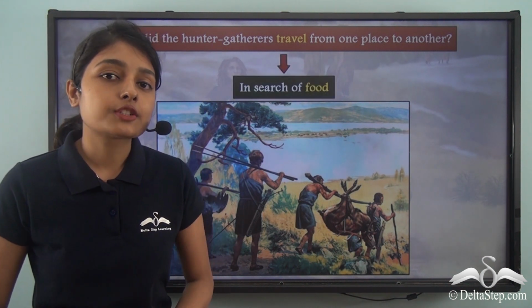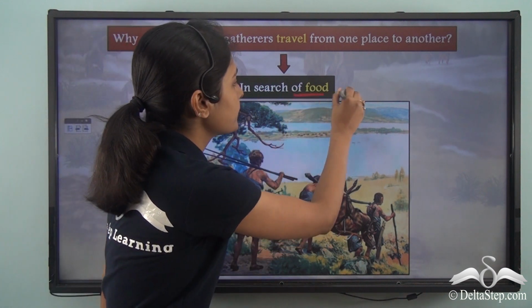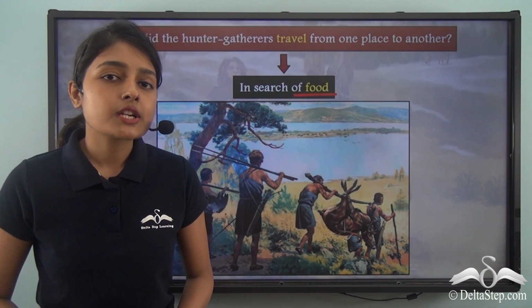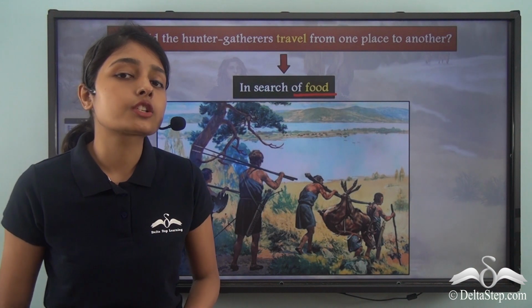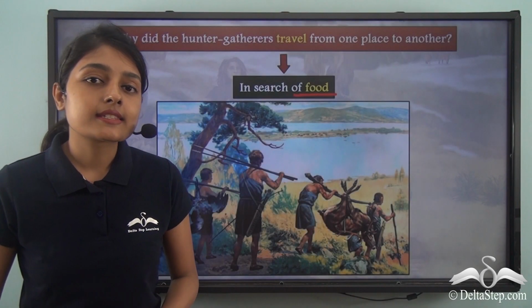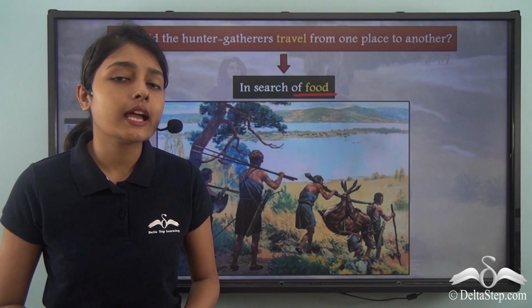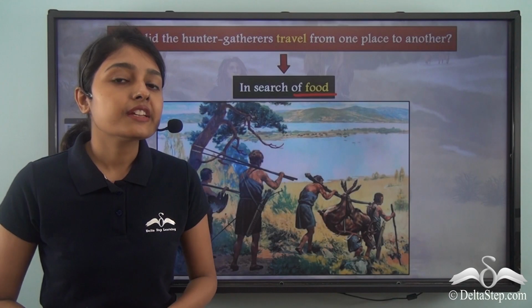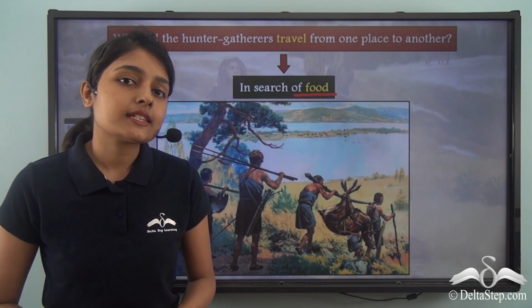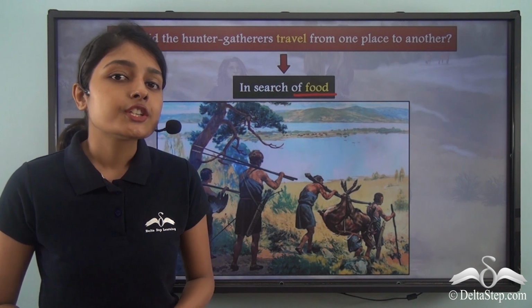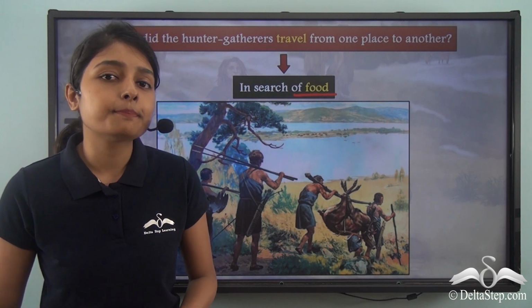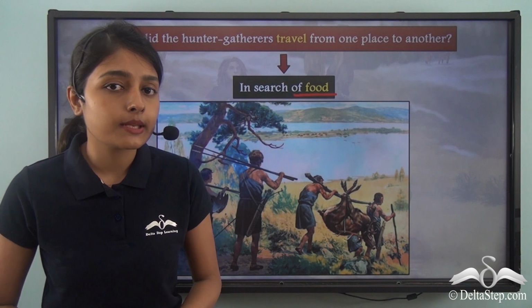these people had to travel in search of food. Now we talked about how the primitive people did not grow crops. They instead relied upon hunting and gathering their food. Now if these hunter-gatherers stayed in one place for too long, chances were that they would have depleted all the resources that were available there.